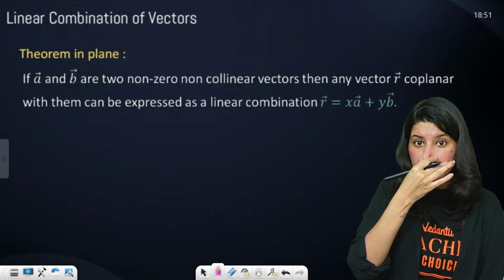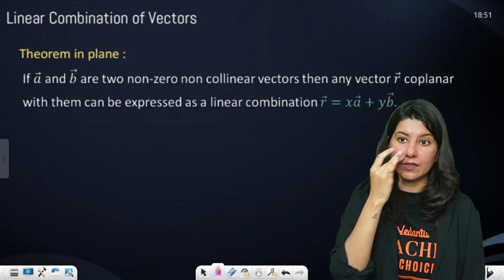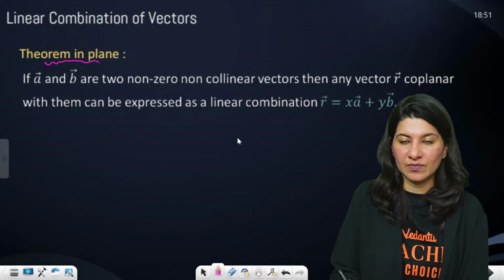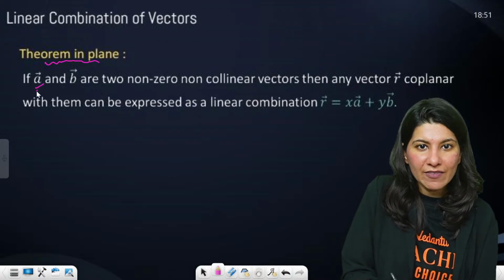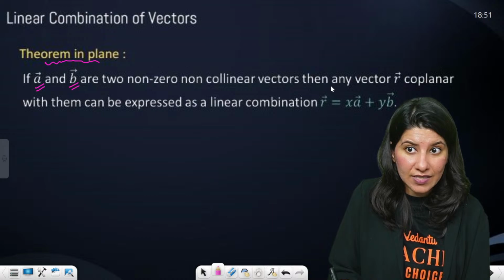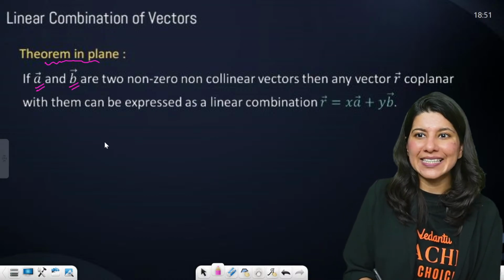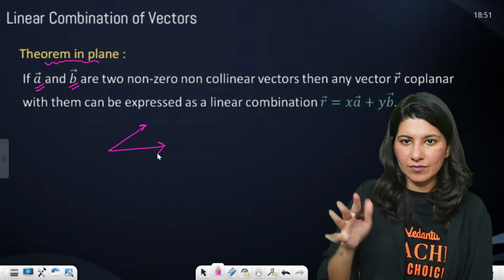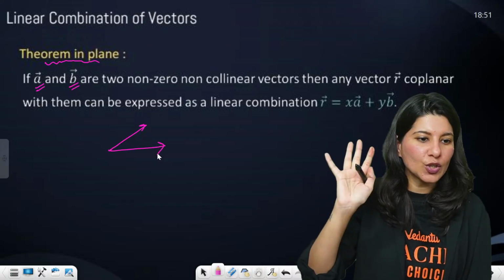Linear combination of vectors. Very important. It is also called theorem in plane. Theorem in plane says if A vector and B vector are two non-zero, non-collinear vectors, then, basically, if there are two vectors involved, understand, forget about the lines, forget about the theory.